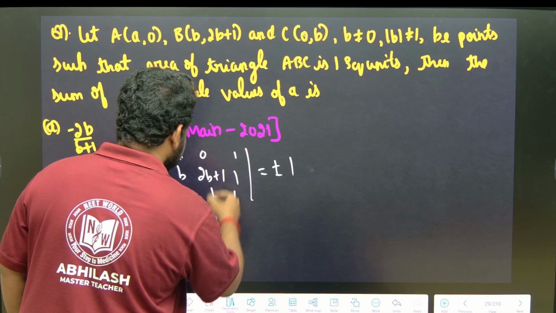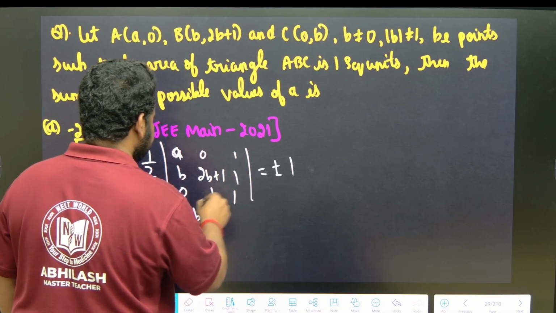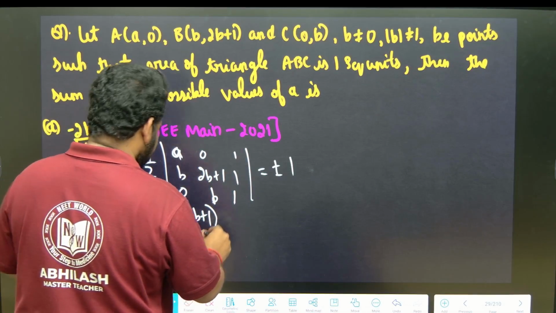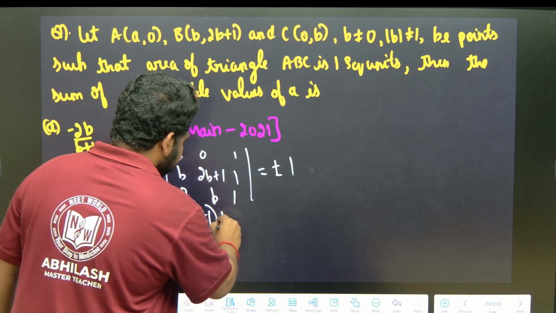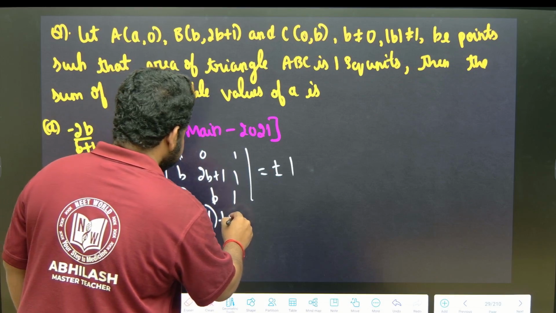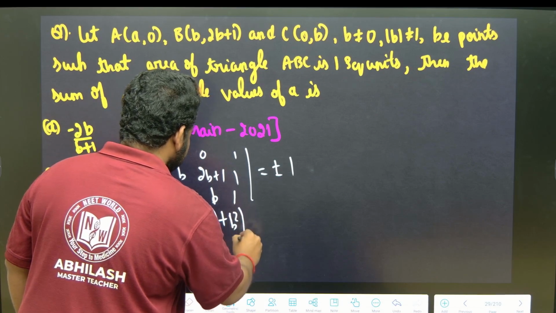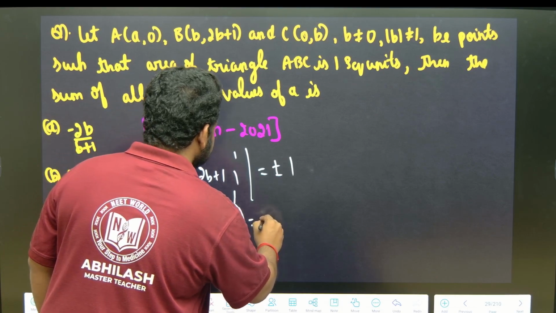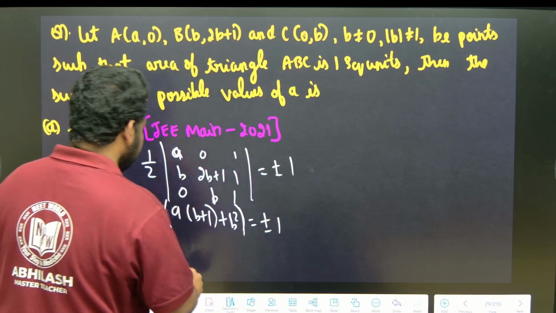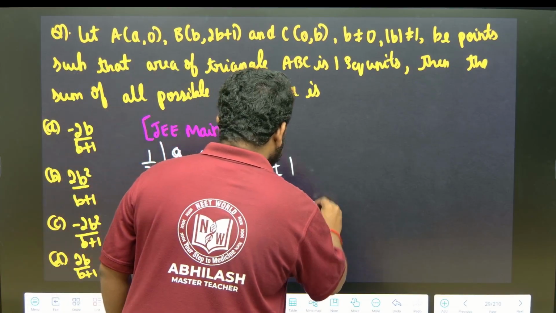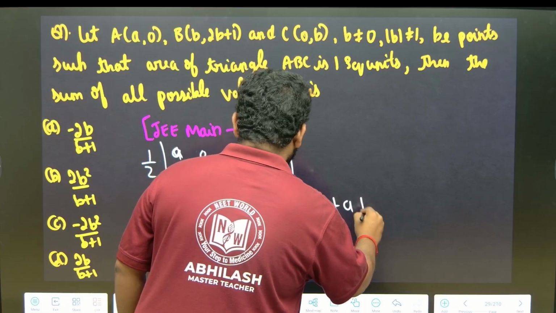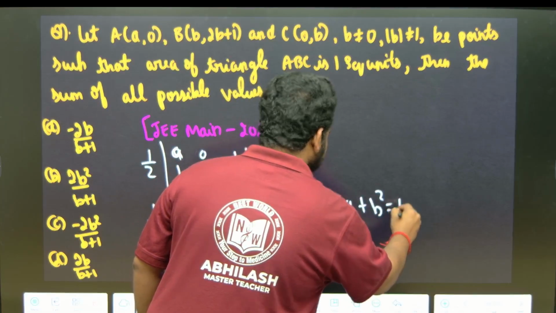The other terms become 0, so I will eliminate that. So 1 into b into b is b square, that is it. So we got ab plus a plus b square is equal to plus or minus 2.